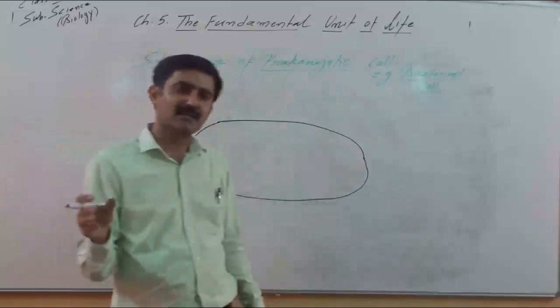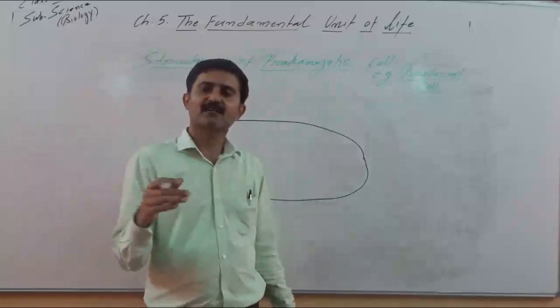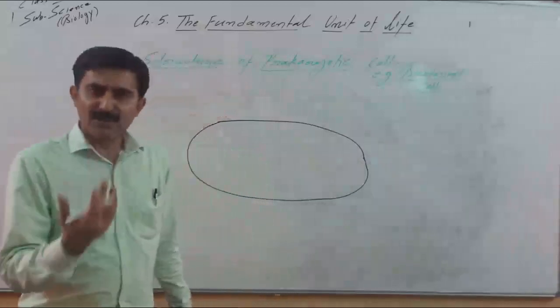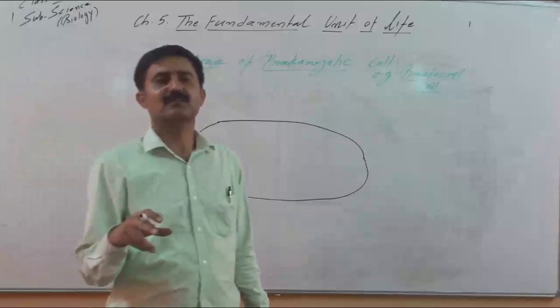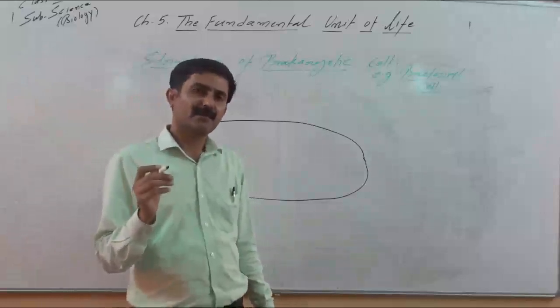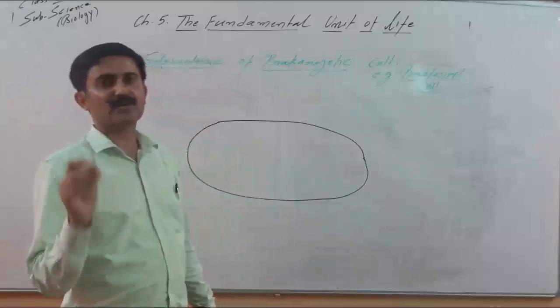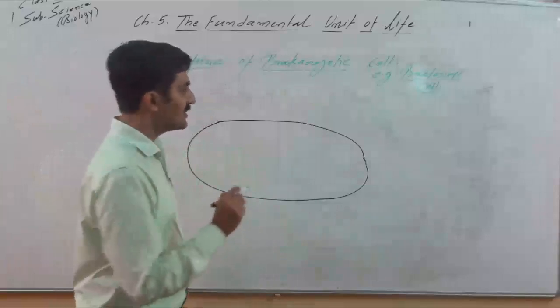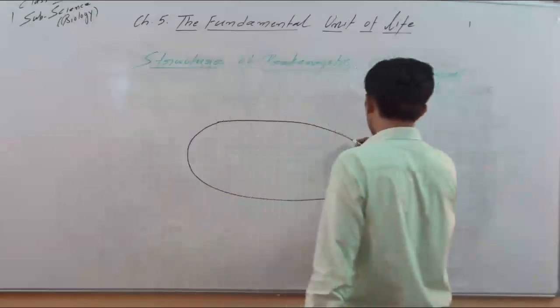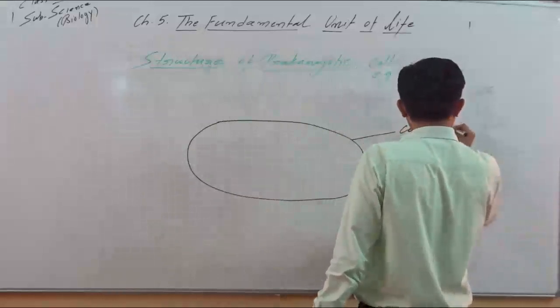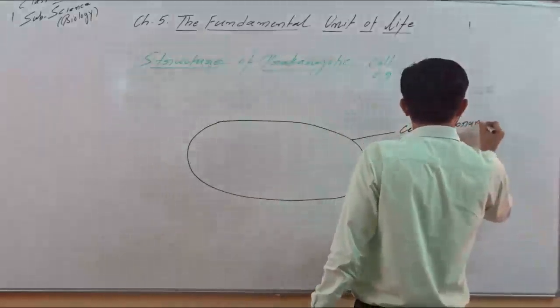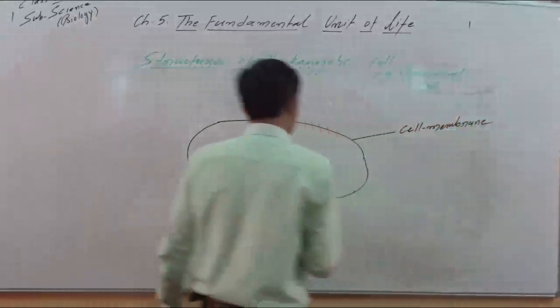It may be a plant cell, animal cell, or it may be a prokaryotic cell or eukaryotic cell. A common envelope is present that is called the cell membrane. So please keep in mind, prokaryotes also have the presence of a cell membrane. This layer we can mark as the cell membrane, or the plasma membrane.